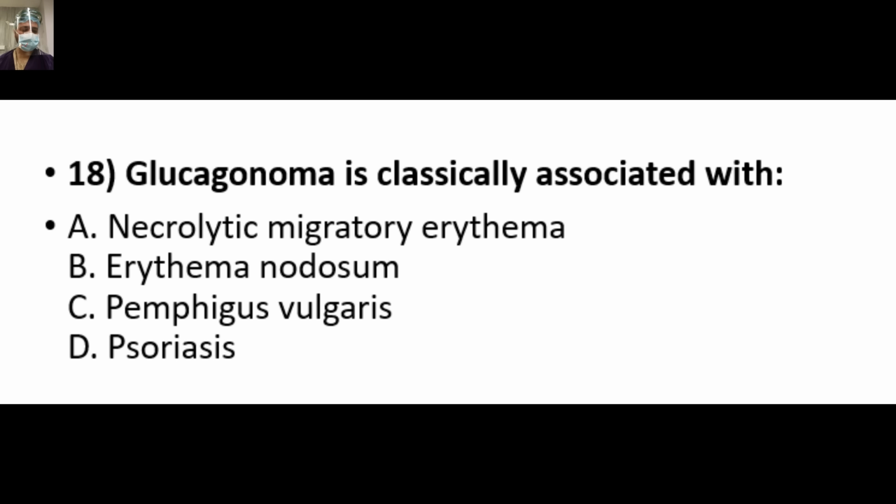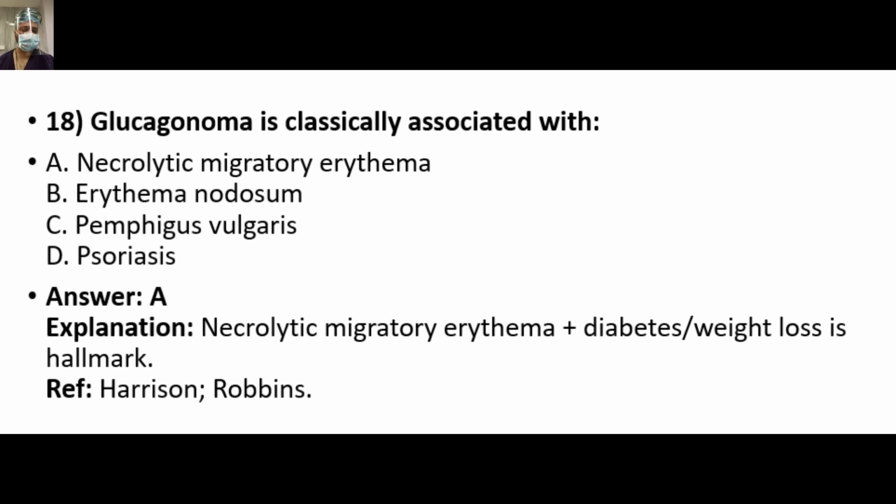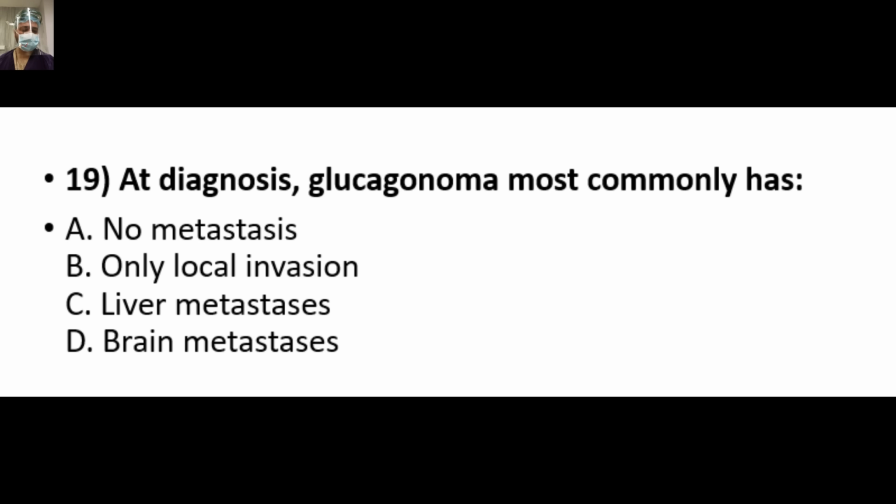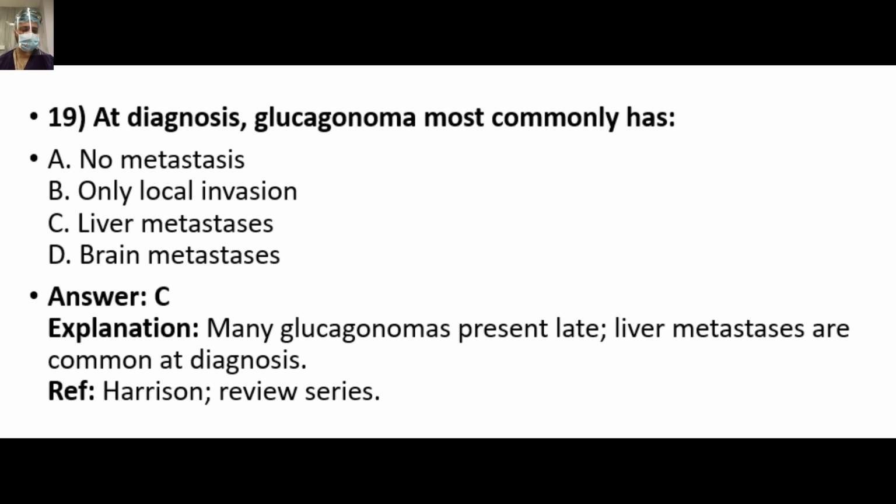Glucagonoma is classically associated with, you cannot forget that picture of NME. The answer is A. Necrolytic migratory erythema plus diabetes and weight loss is the hallmark. So at diagnosis, glucagonoma most commonly has, answer is C. Most glucagonomas present late and they have liver mets at presentation.